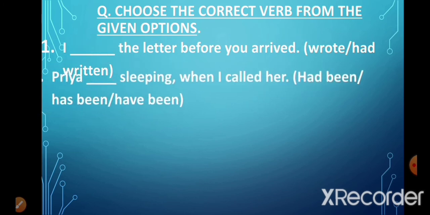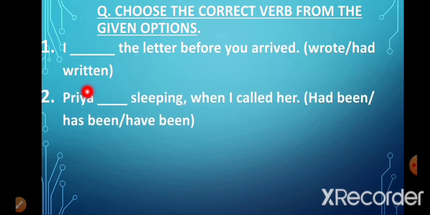Now look at the second sentence. Priya dash sleeping when I called her. Again in this sentence, there are 2 actions taking place. One is of Priya sleeping and second is me calling her. Now in this, the act of sleeping not only started before the second act of me calling her, but it also continued during the second action.